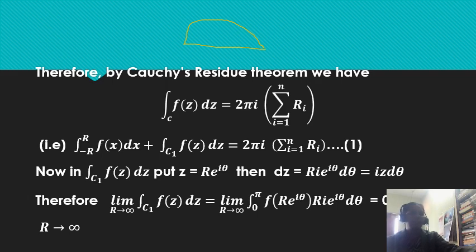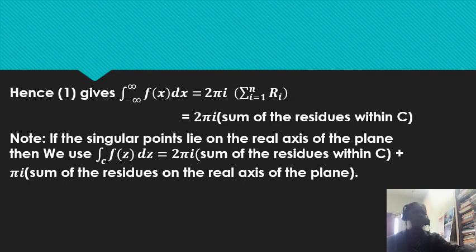Therefore, the limit as R tends to infinity of the integral over C1 of f of z dz is equal to the limit as R tends to infinity of the integral from 0 to pi of f of R e power i theta into R i e power i theta d theta, which is nothing but equal to 0 as R tends to infinity. Hence, the given equation becomes the integral from minus infinity to infinity of f of x dx, and that is equal to 2 pi i into the sum of the residues that lie within the circular region.